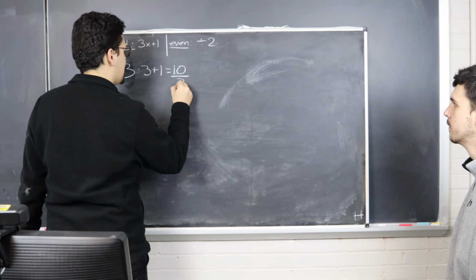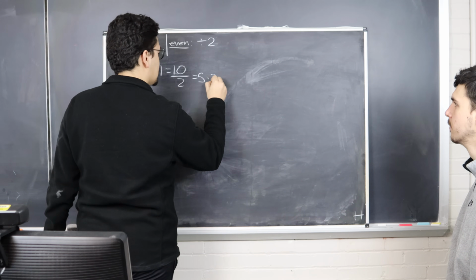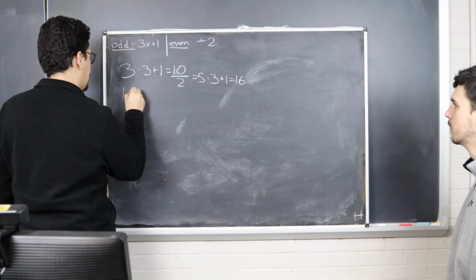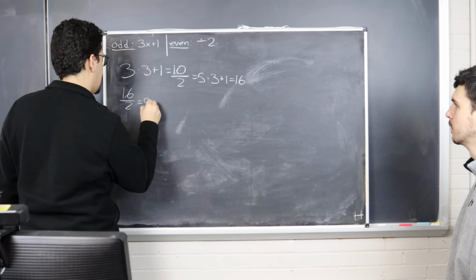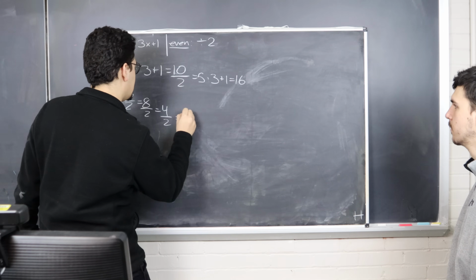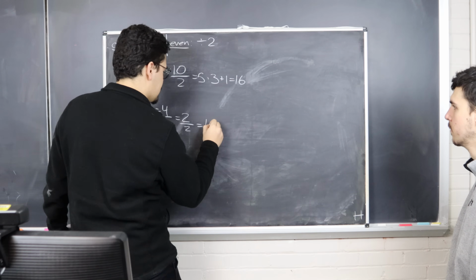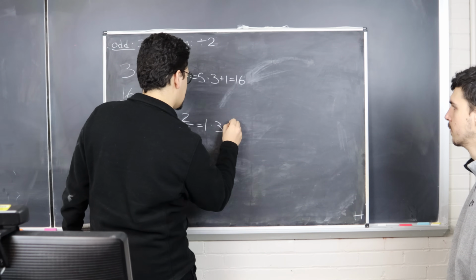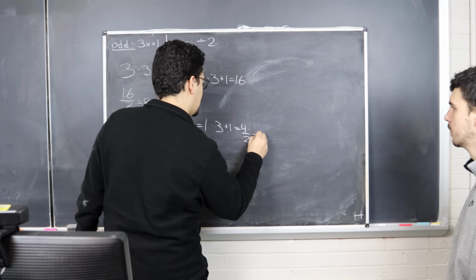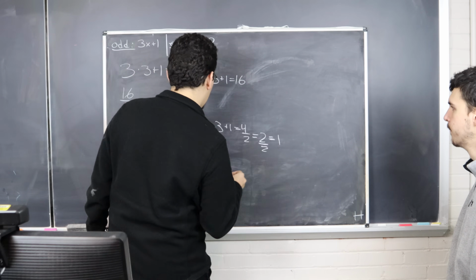That's even, so we divide by 2. That gives us 5. That is odd, so multiply times 3, add 1. That's 16. 16 divided by 2 is 8. Divided by 2 is 4. Divided by 2 is 2. Divided by 2 is 1. And then 1 is odd, so 1 times 3 plus 1 equals 4. Divided by 2 equals 2. Divided by 2 equals 1.